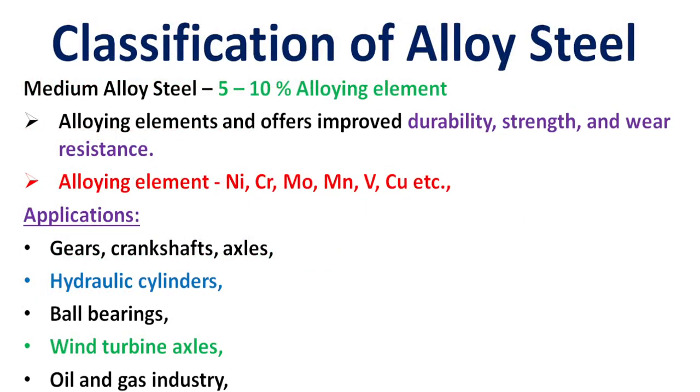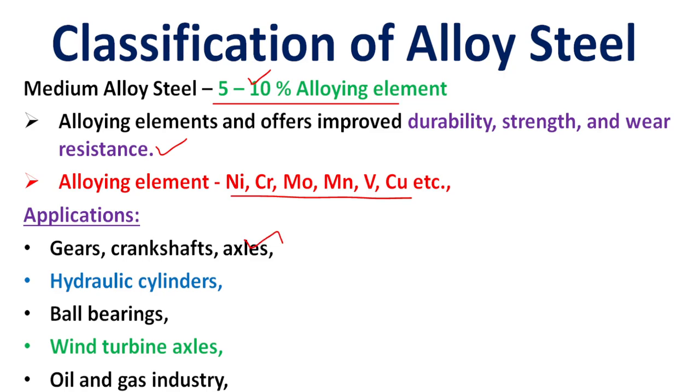The medium alloy steel has alloying elements in the range of 5 to 10%. These alloying elements improve the durability, strength and wear resistance properties. The mostly used alloying elements are nickel, chromium, molybdenum, manganese, vanadium and copper. The main applications of medium alloy steel are gear, crankshaft and axle manufacturing.